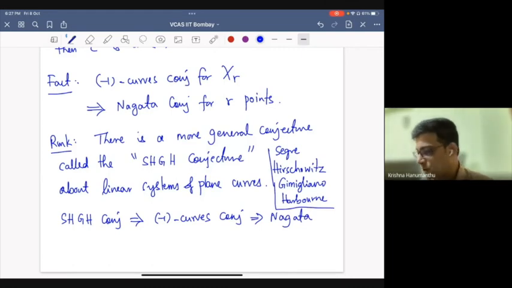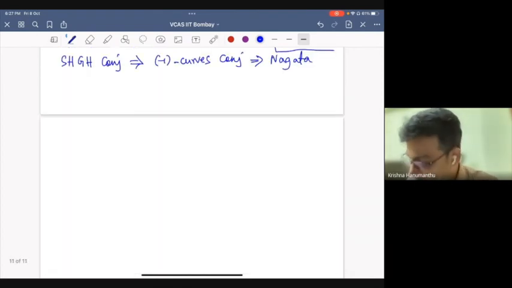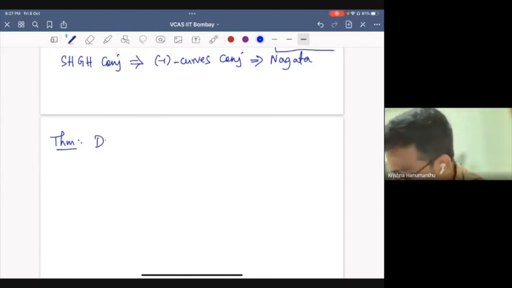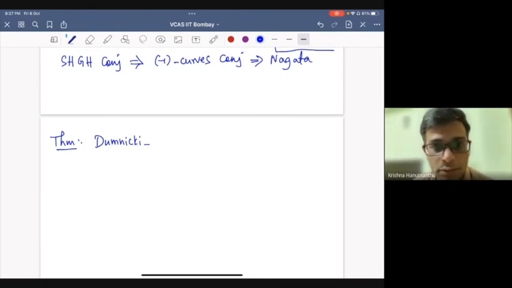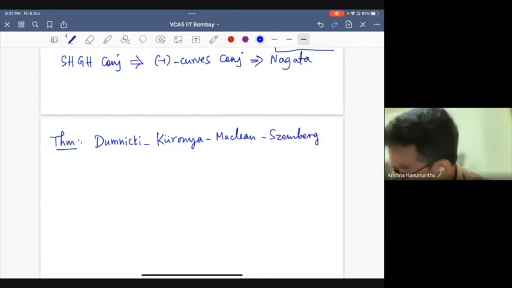So the -1 curves conjecture implies Nagata, as I already indicated. The SHGH conjecture is a stronger version, so it implies the -1 curves conjecture. And the reason that I stated that is there was a theorem by Dumnicki and Kurowski, MacLean and Zemberg, in 2016.